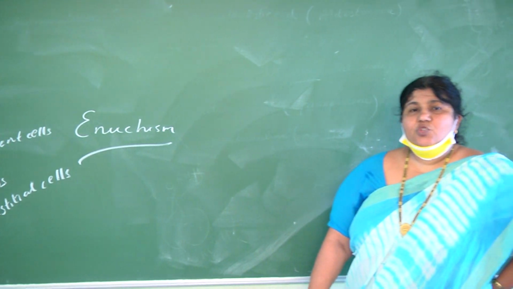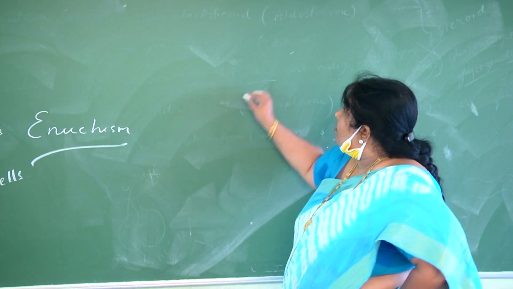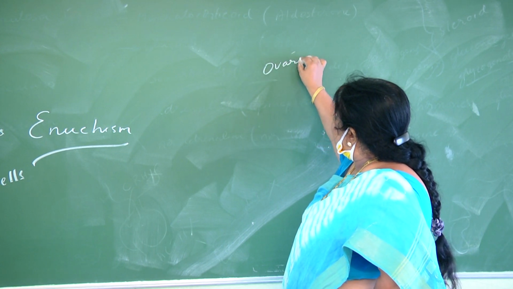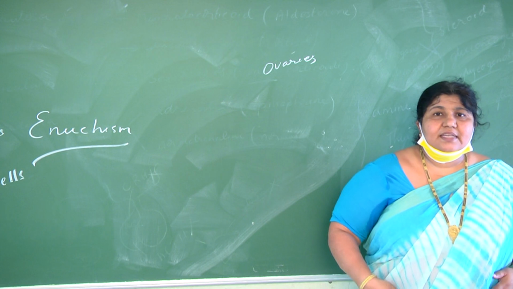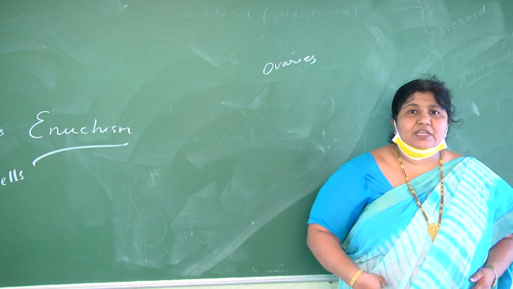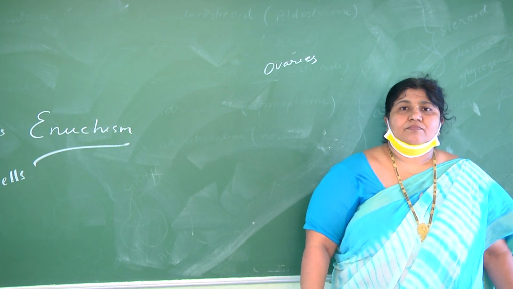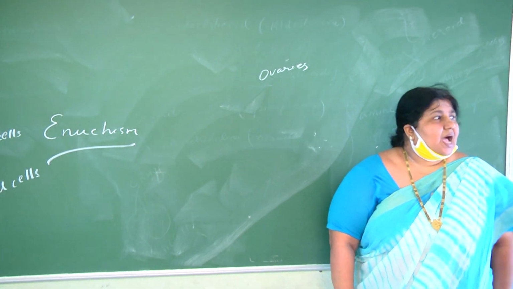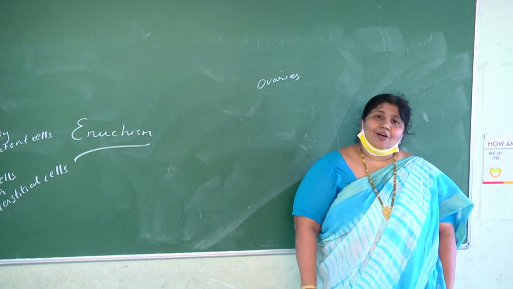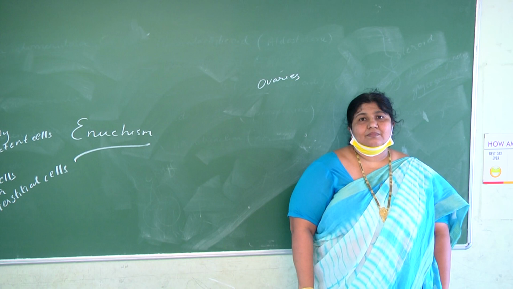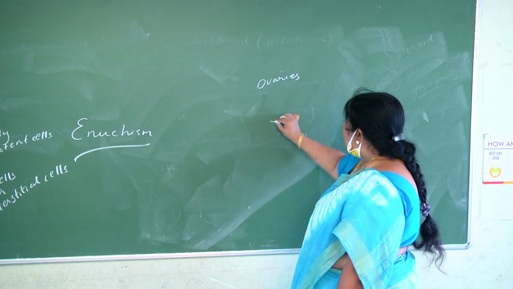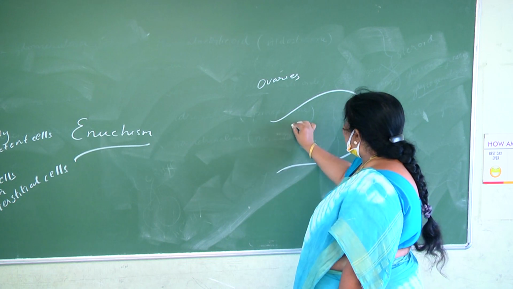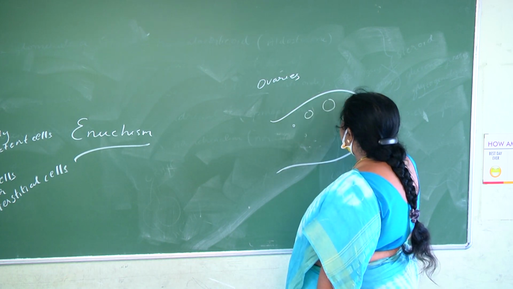Now let us proceed to the female gonads, the ovaries. A pair of ovaries is present near the kidneys, that is, in the abdominal cavity of the females. Ovaries produce ova and also secrete hormones. The basic structure of the ovary is that it has ovarian follicles of different sizes.